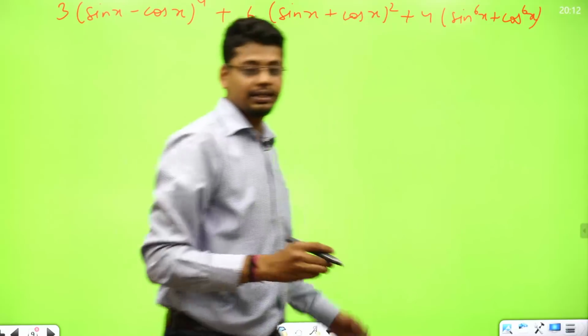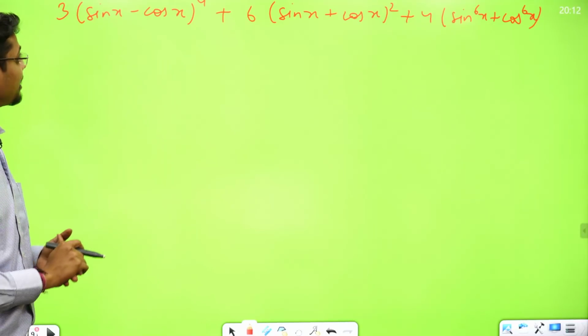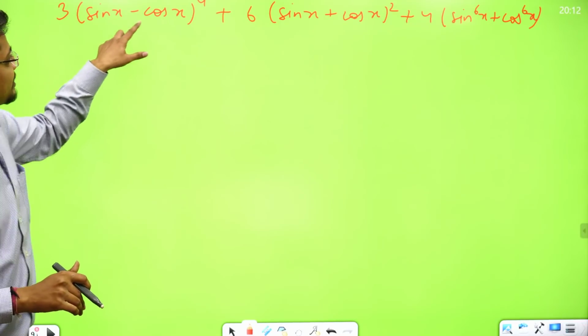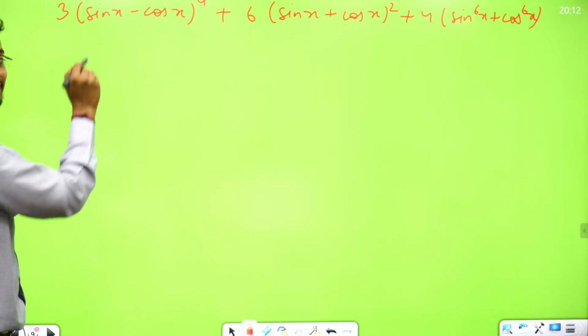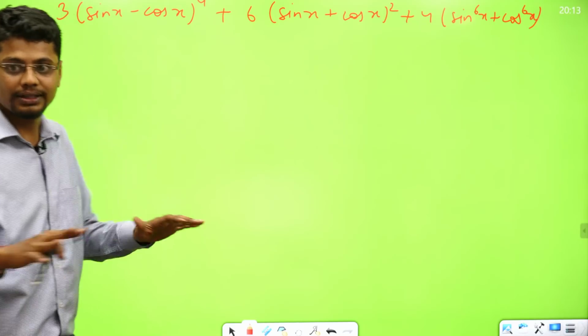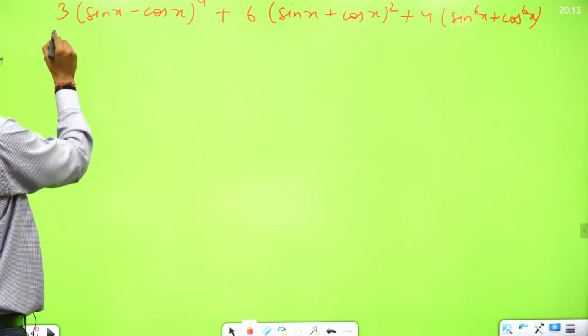So here there is something to learn. Please pay attention. (sin x minus cos x) to the power 4. What will I see this as?